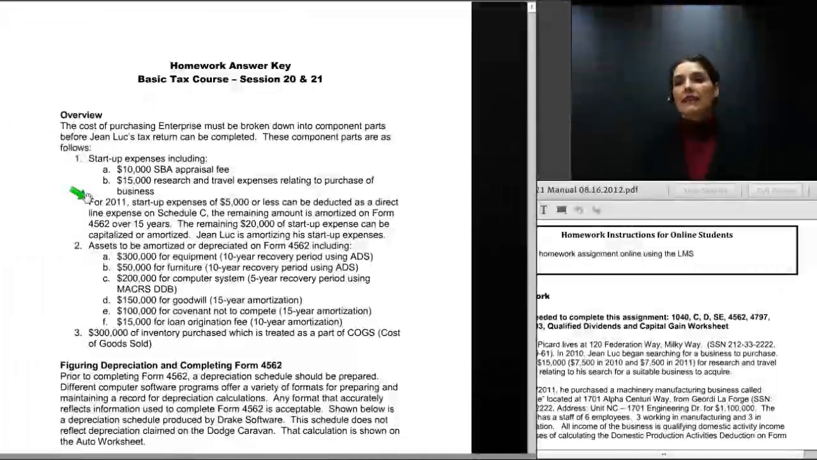I just wanted you to understand that our computer software put it all on the 4562, and when we get to it, you'll see what I mean.